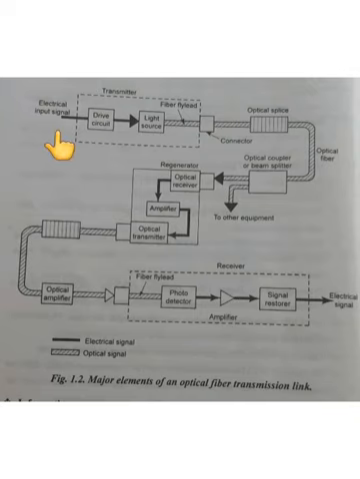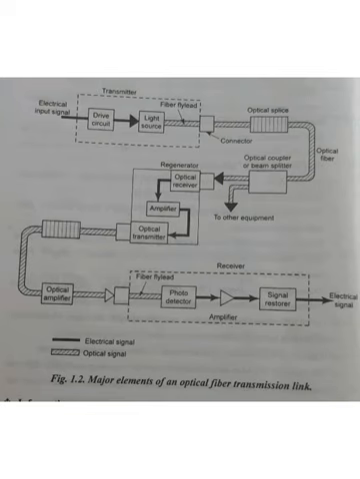So first, the input signal is the electrical signal. Listen, students, listen here. Here all the dashed lines are the electrical signals and the zebra lines are the optical signals. See the diagram, all the dashed lines are the electrical signal and all the zebra lines are the optical signal.